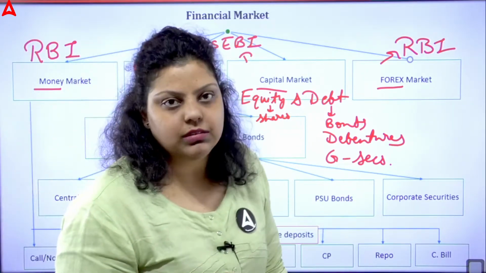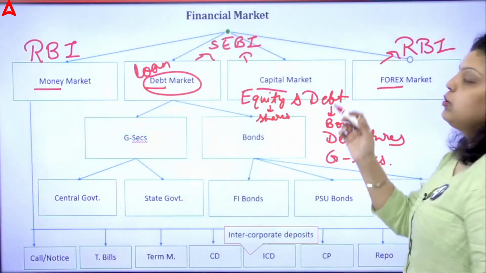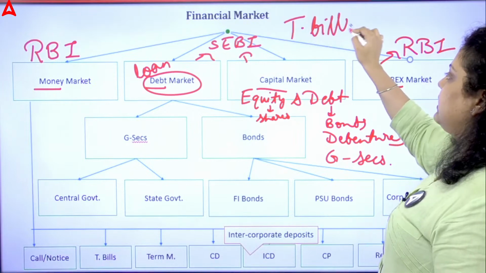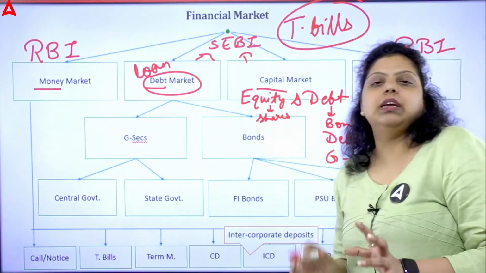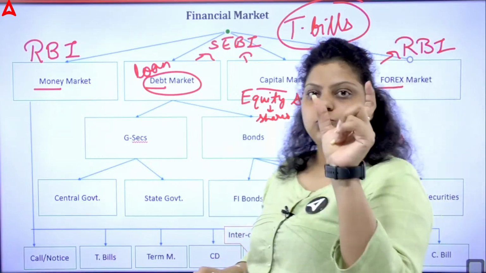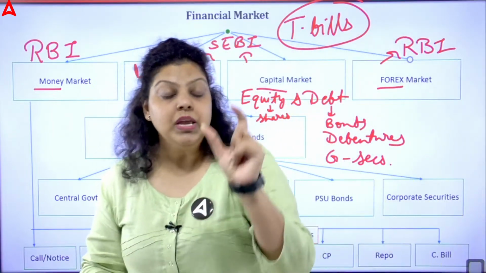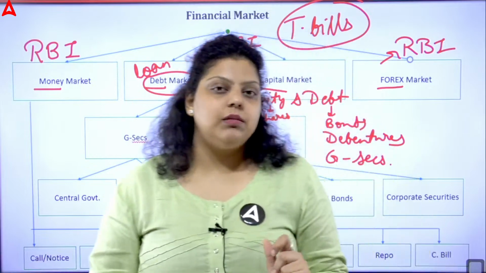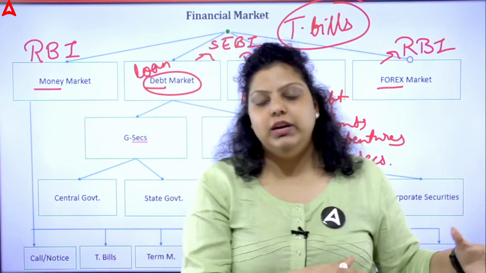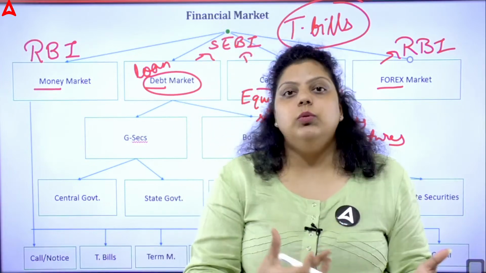Like in the treasury bills, if you have heard about T-bills, in T-bills the interest rate will be pre-decided, like 6 point something, 7 point something, and interest will be paid after a fixed maturity. The maturity is 91 days, 182 days, and 364 days. It means when you are investing in the debt market, the pre-decided maturity period and the pre-decided interest rate will be there. And that's why that is known as a debt market.